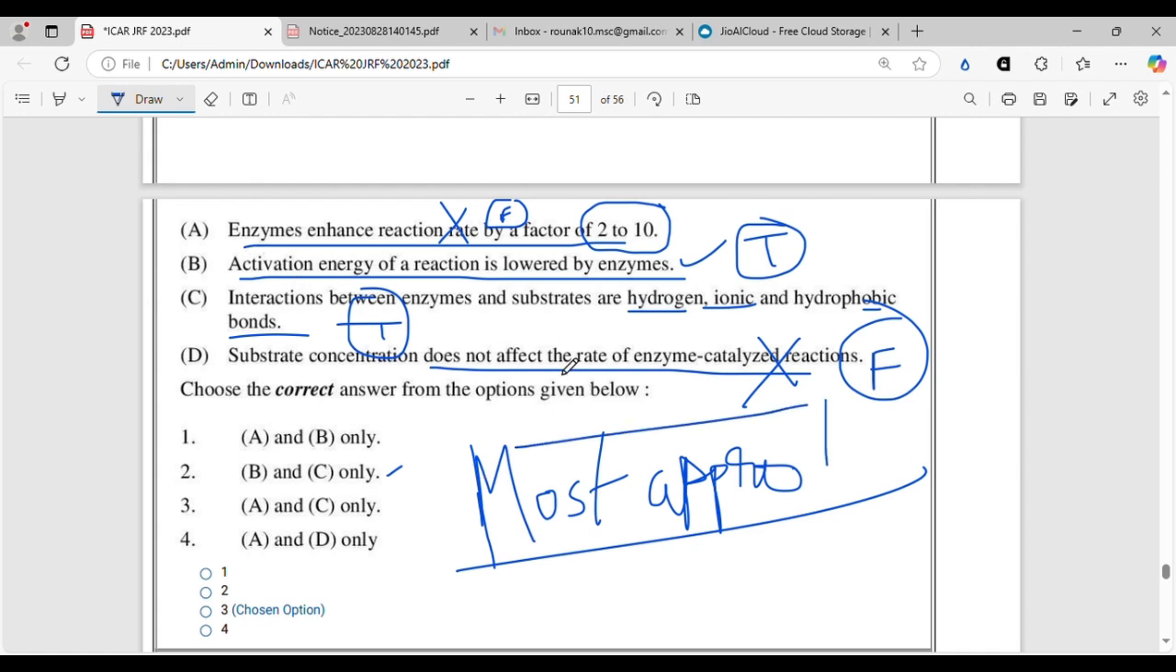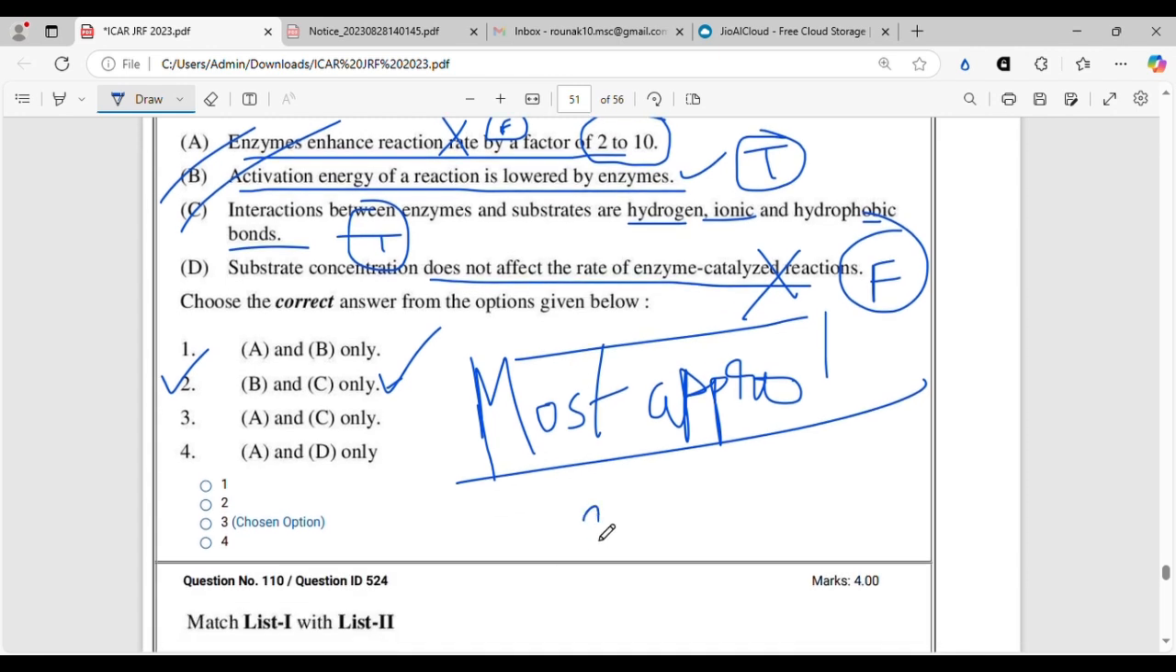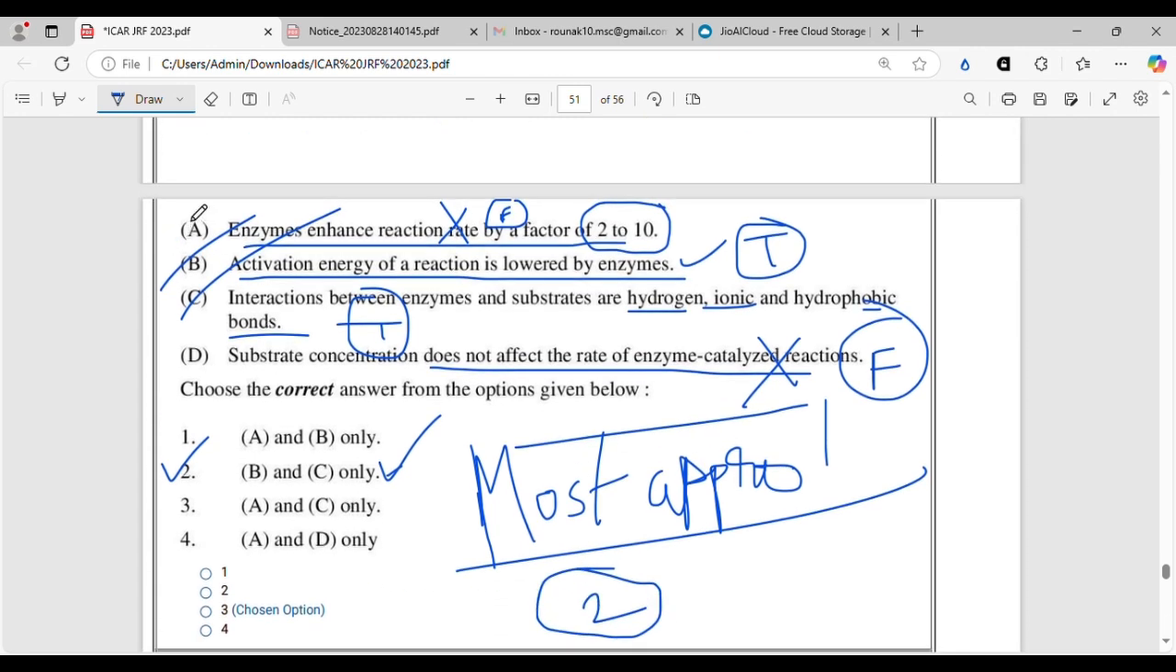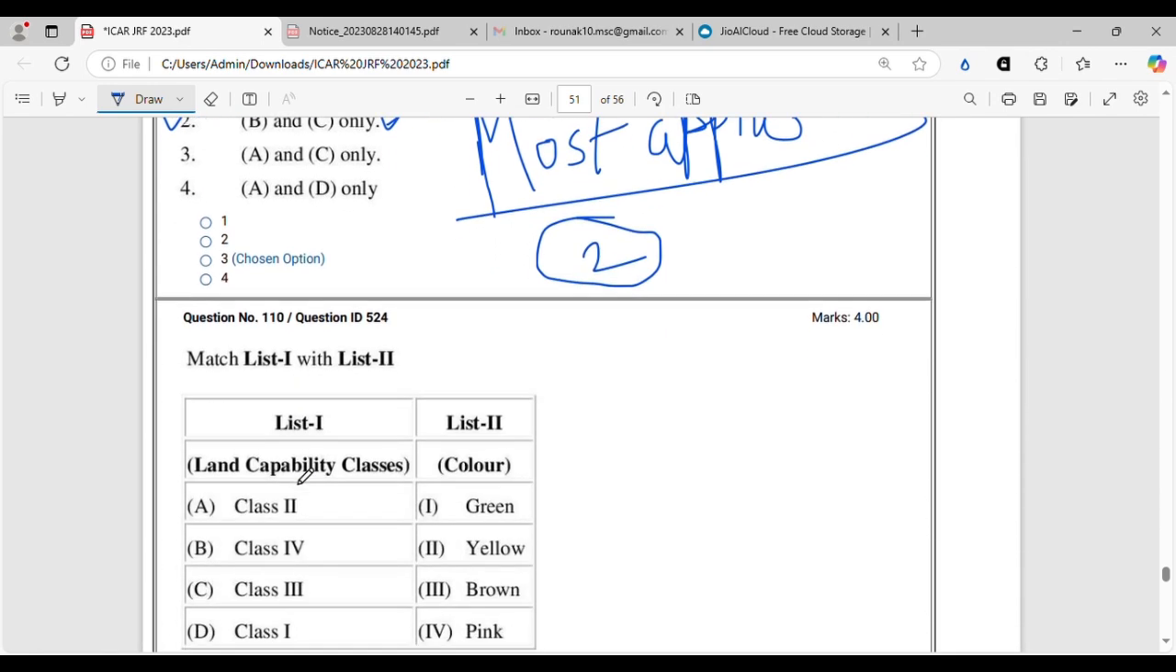Considering all the statements, B and C are totally correct, and there is no confusion about it. You can find it in any standard textbook. You can find it in NCERT also. So B and C are definitely correct. So we will go with option 2, saying B and C, whereas A might also be considered correct, but all right, we will not delve into controversy and we'll move on to the next question.